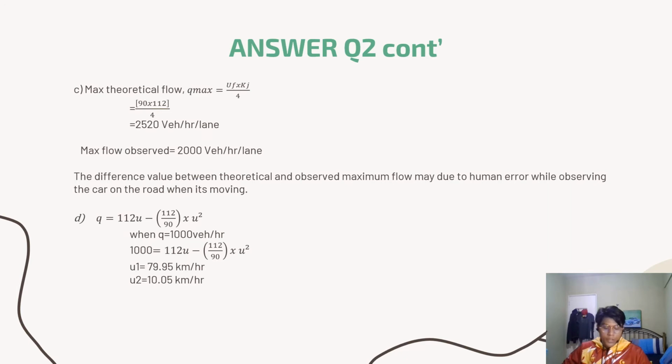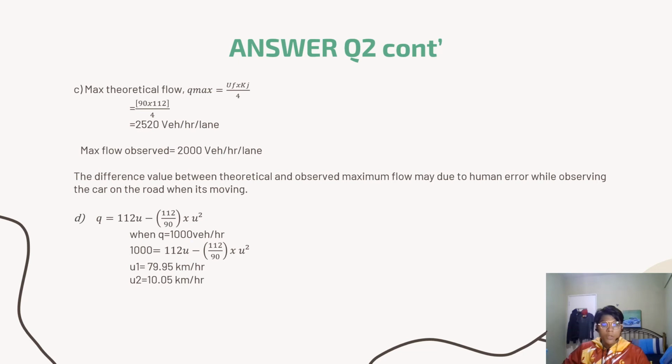And then for question C, it is asked to estimate the maximum theoretical flow and why it is different from the observed volume. Like we calculated in question B just now, the maximum theoretical flow by the formula of Qmax equal to UF times Kj over 4, we got 2520 vehicle per hour per lane. And for the maximum flow observed, Qmax observed, it is just given from the question, which is 2000 vehicle per hour per lane. So why is there a difference between theoretical flow and observed flow?